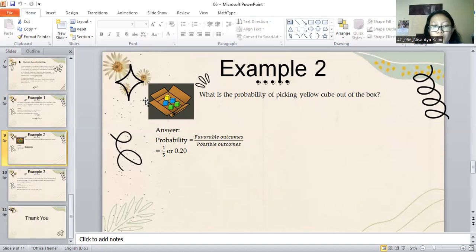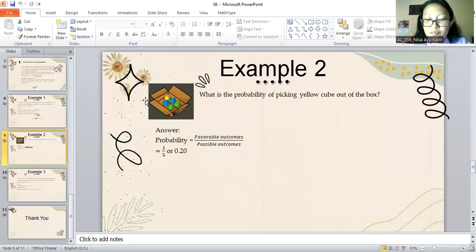To determine the probability, we need to divide the number of favorable outcomes by the number of possible outcomes. The favorable outcomes are the specific outcomes you are looking for, and in this question we are looking for the probability of picking a yellow cube. Here we can see we only have one yellow cube, so that is our favorable outcome, divided by the possible outcomes, which is the total number of all possible outcomes of an event.